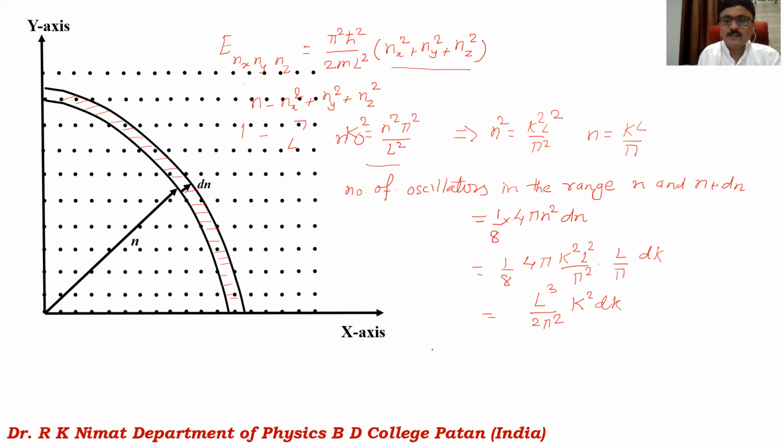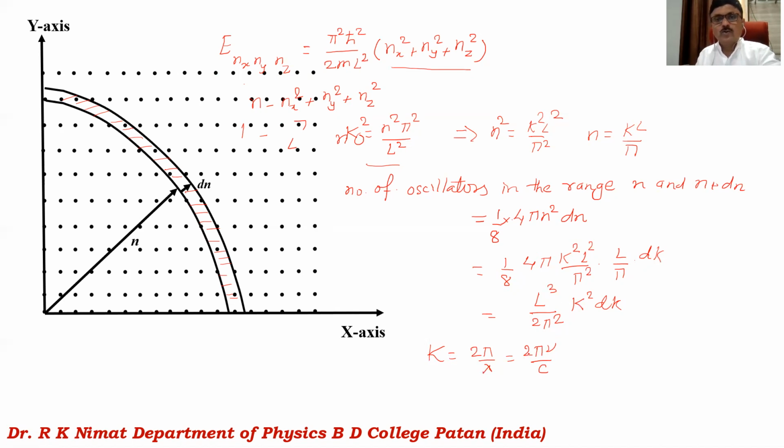But again we know that k is a propagation constant, and it is given as 2 pi by lambda, and if you use the value of 1 upon lambda as nu by c, it will be 2 pi nu divided by c. So you can use the value of k here to get the number of oscillators in the frequency range between nu and nu plus d nu. That's how you can calculate the number of oscillators in the frequency range between nu and nu plus d nu.